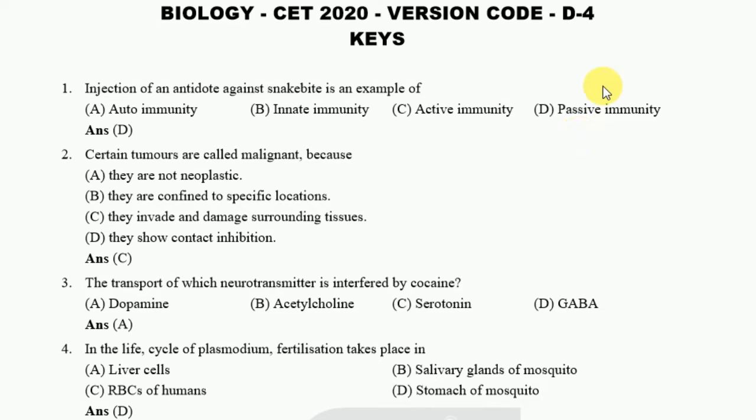Okay, have the version code D4. Okay, in this video, the first question is: injection of an antidote against snake bite is an example of. The answer is the passive immunity. Okay. The next question is: certain tumors are called malignant because they option C, they invade and damage surrounding tissues.